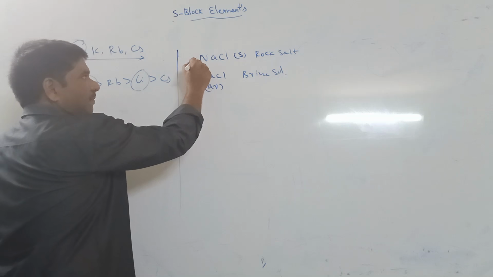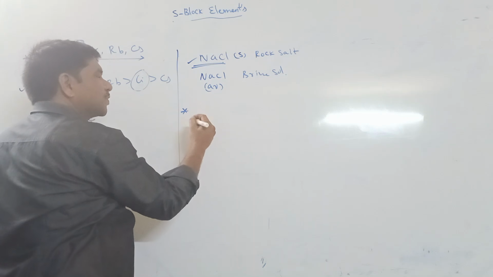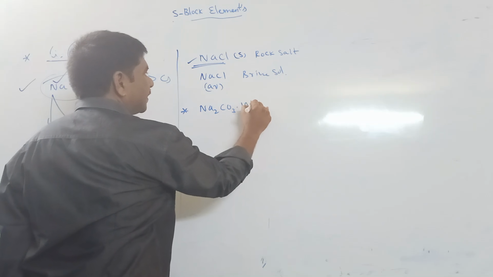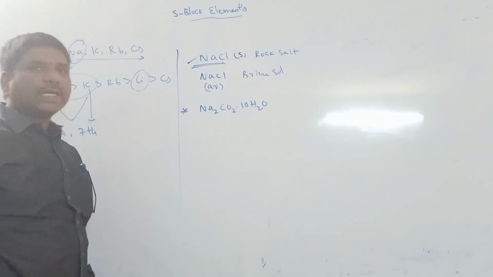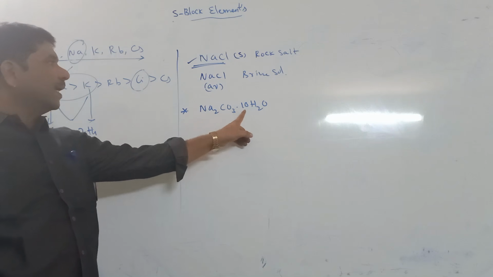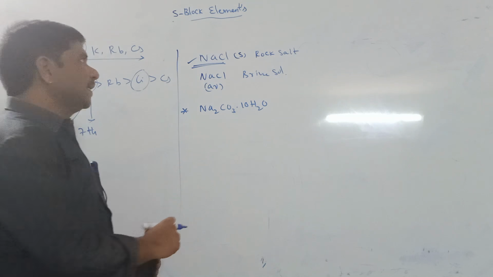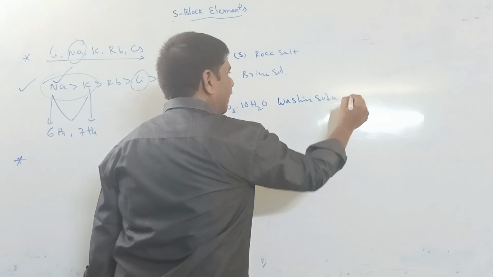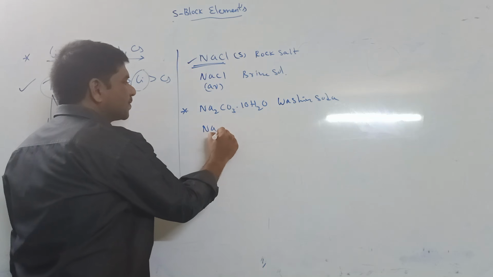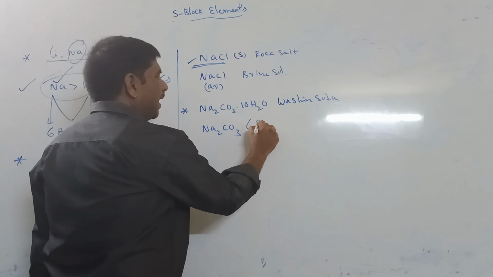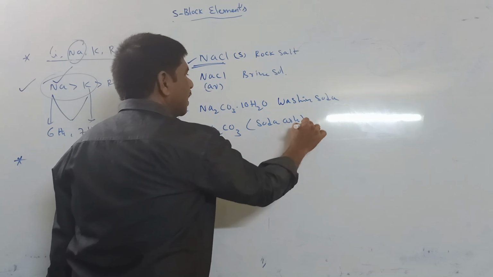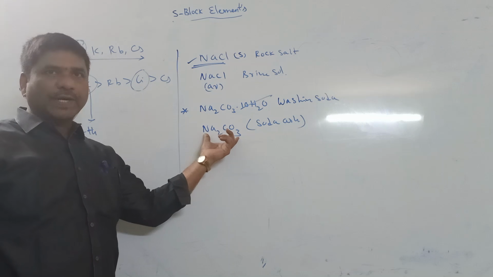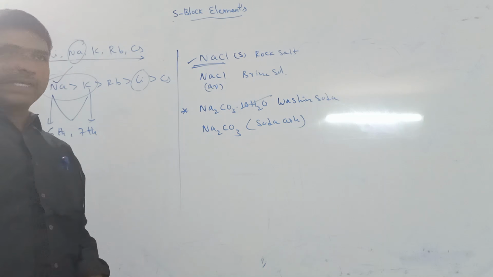Another sodium mineral is Na2CO3·10H2O, called washing soda. When all the water is removed from washing soda, we call it soda ash, Na2CO3.